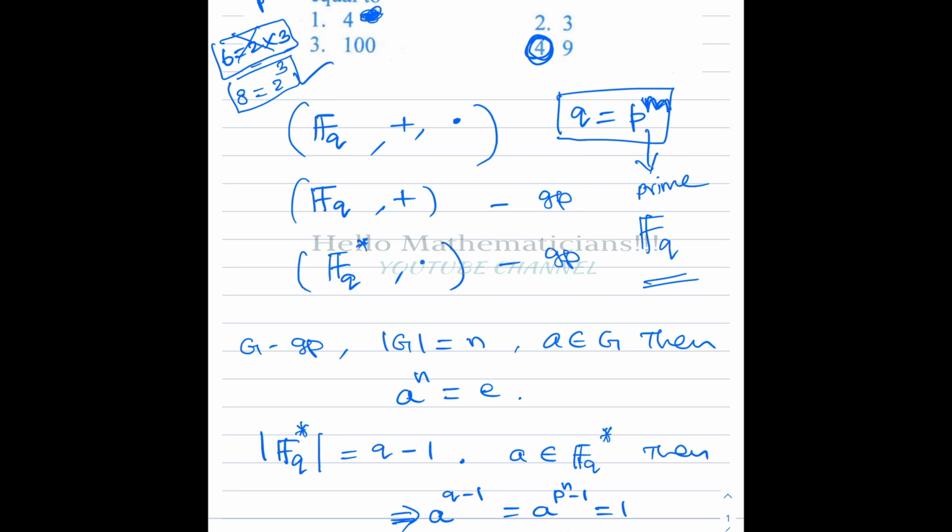Very good. So what is a field? A field is basically a ring, so it will have a plus and a dot. And what kind of ring? That ring satisfies certain conditions. With respect to addition, F comma plus forms an abelian group, and with respect to multiplication, if you collect the non-zero field elements, that also forms a group. Such rings are called fields.